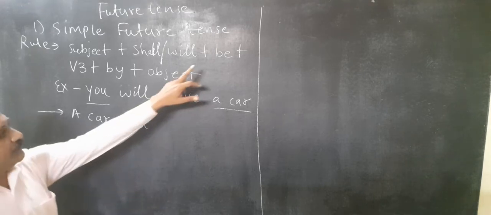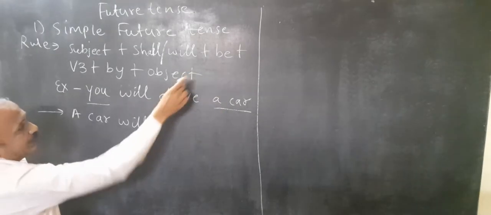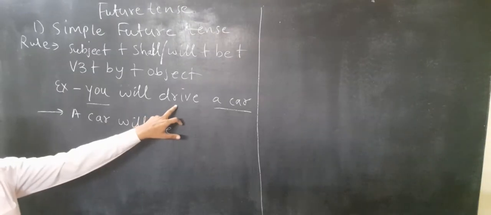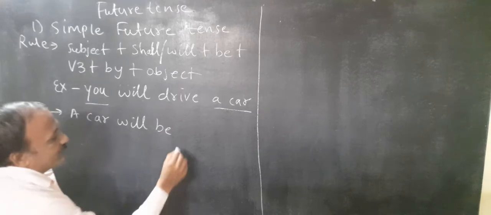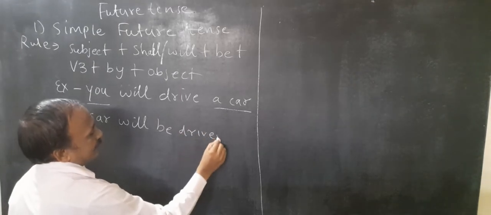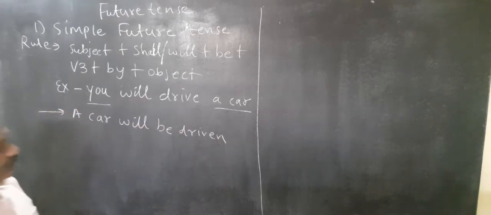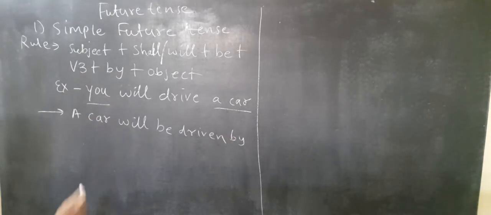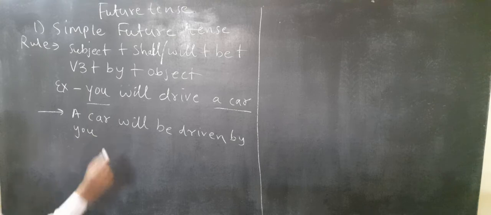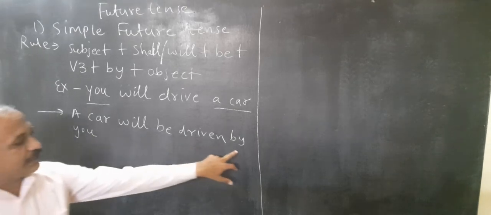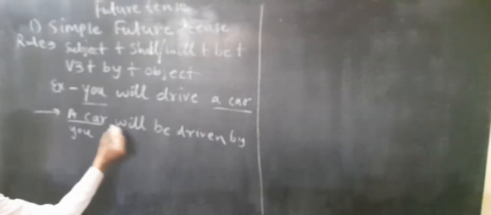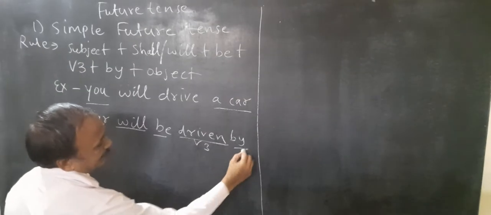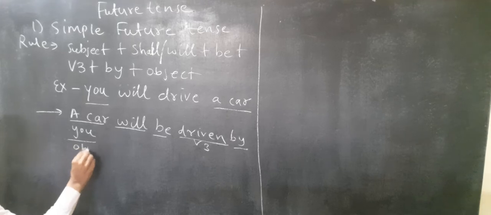Will, after will be, V3. What is the V3 of drive? Driven. Then by, and you becomes you. A car will be driven by you. Subject, helping verb be, V3, by and object.